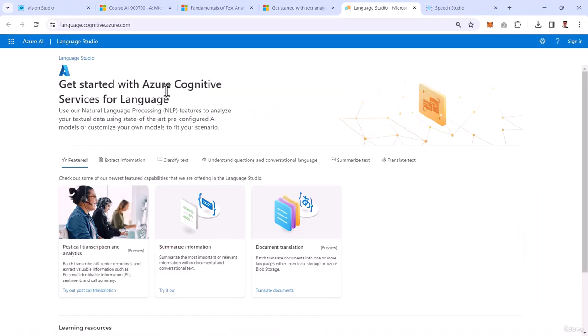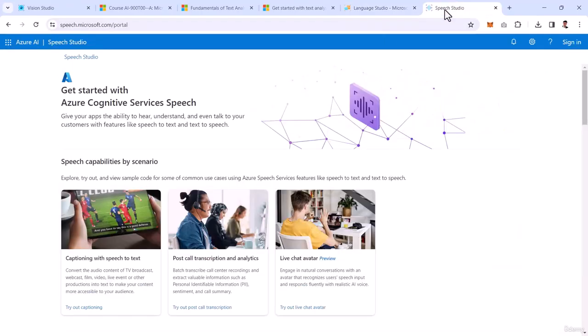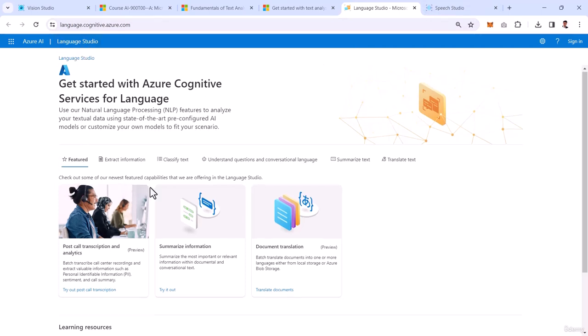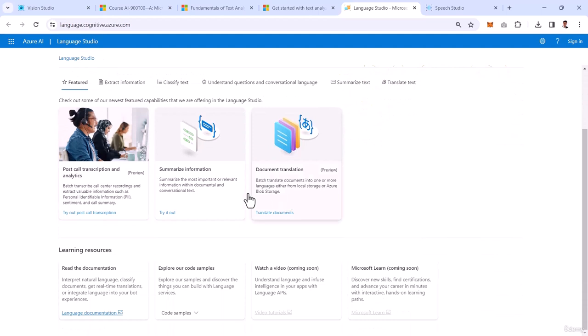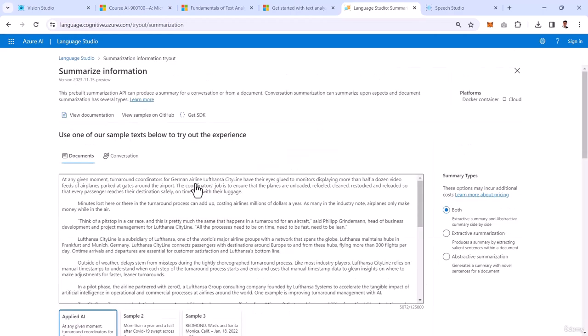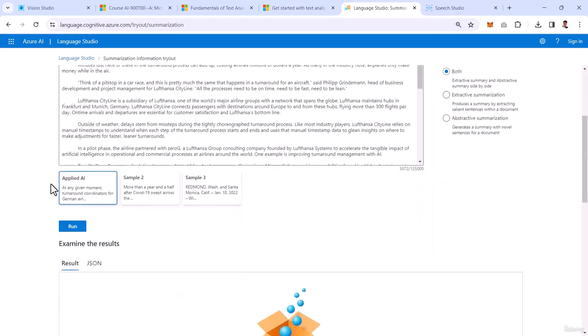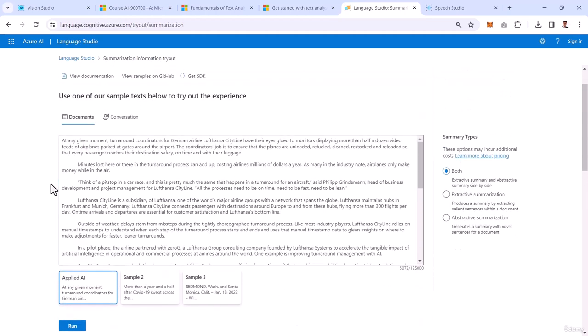This is my Language Studio, and at the right side of this we have a Speech Studio. You can notice the URL of this, and you can try it at the end of this particular module. If I go to my Language Studio, we have some samples available here. I can use any of the samples. Let's say there is a summarization sample available here. It gives me a paragraph and a summarization configuration. Now when we do the summarization, we have types of summarization given here.